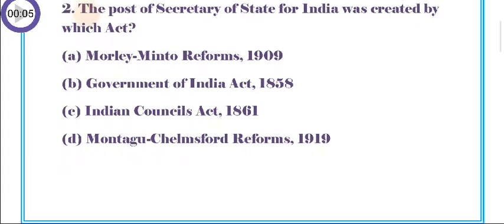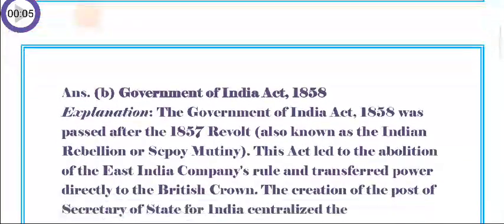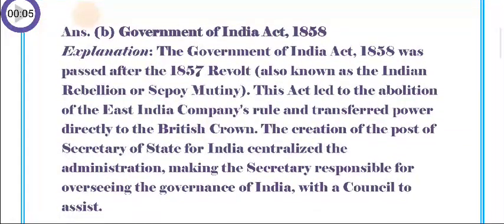So the answer is option B. Government of India Act 1858. The Government of India Act 1858 was passed after the 1857 revolt, also known as the Indian Rebellion or Sepoy Mutiny. This act led to the abolition of the East India Company's rule and transferred power directly to the British Crown. The creation of the post of Secretary of State for India centralized the administration, making the Secretary responsible for overseeing the government of India with a council to assist.